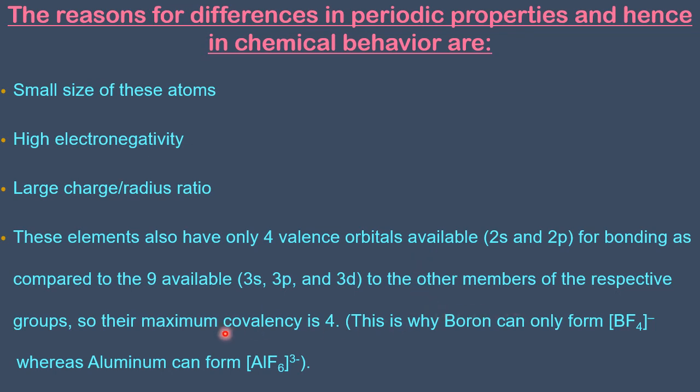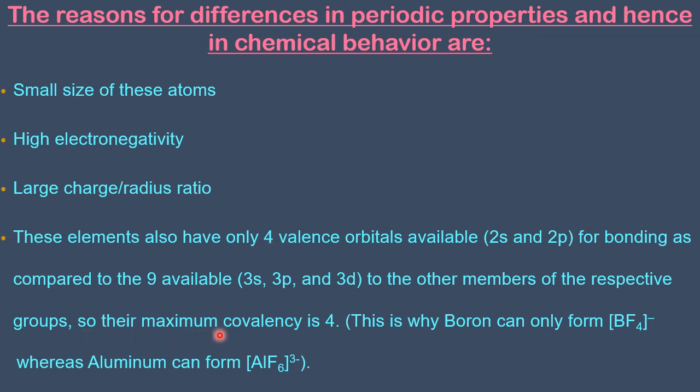See here, for bonding as compared to the 9 orbitals available with other members. See, in the case of sodium, 1s2, 2s2, 2p6 and 3s1. It has entered the third principal quantum number. In 3, what are there? s is there, p is there, d is there. So 3s is available for sodium, 3p are available, and there are 5 3d available. So 5 plus 3, 8, plus 1, 9 are available with sodium, whereas lithium only 4 are available.